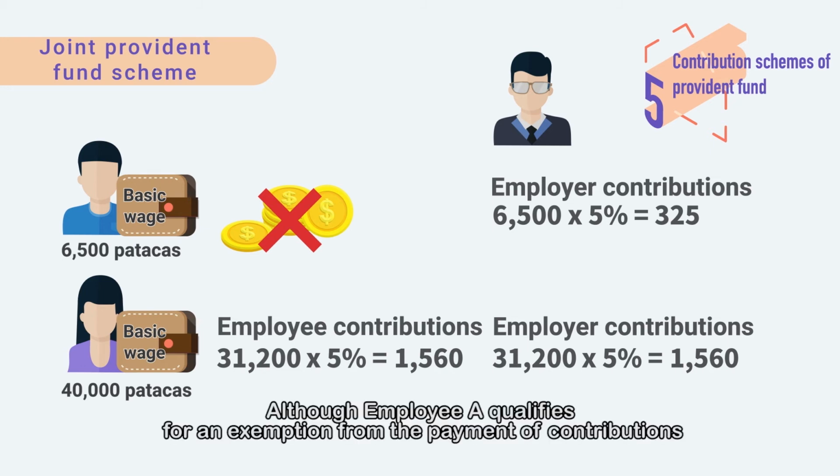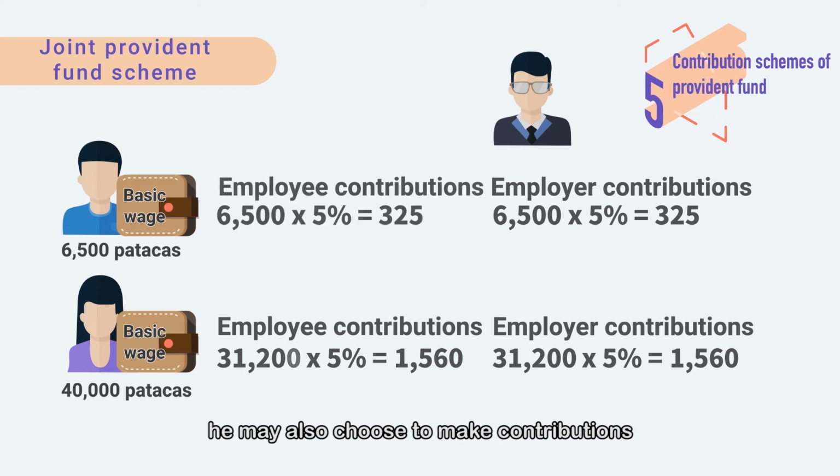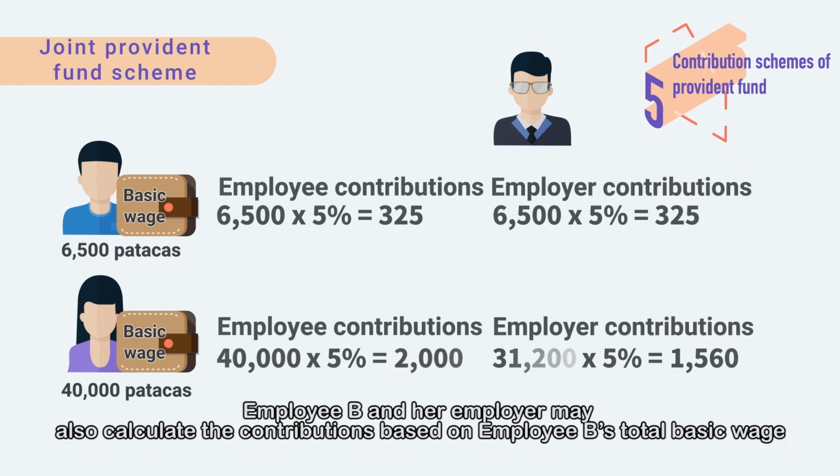Although employee A qualifies for an exemption from the payment of contributions, he may also choose to make contributions. In order to increase the amount of monthly contributions, employee B and her employer may also calculate the contributions based on employee B's total basic wage.